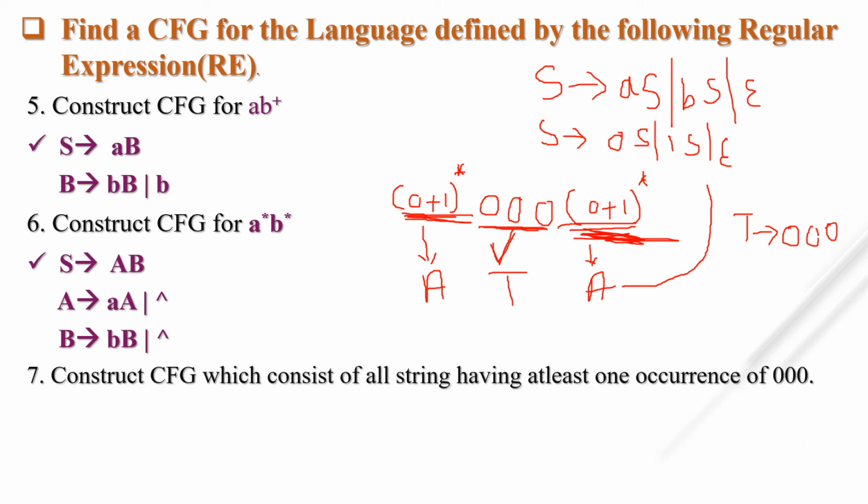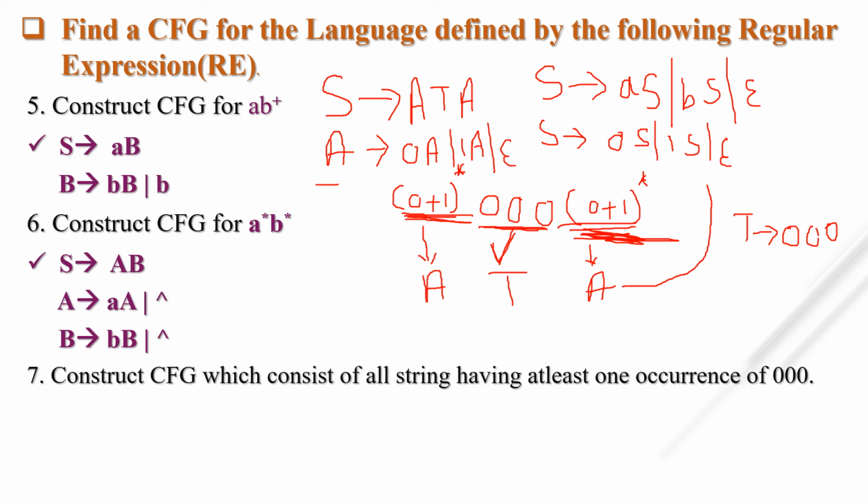Okay, so what is our context free grammar? Suppose I am taking S, so S tends to ATA. What is A? A tends to any combination of 0 and 1. For any combination of 0, 1, I am using 0A or 1A or null.